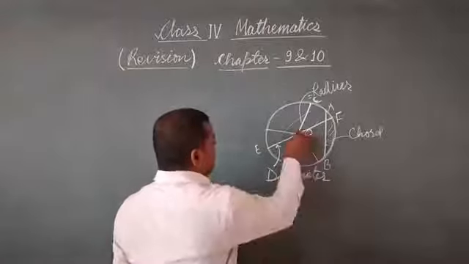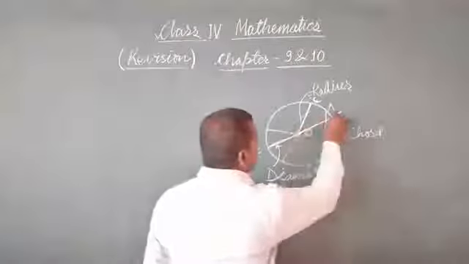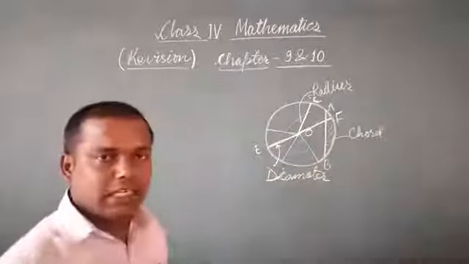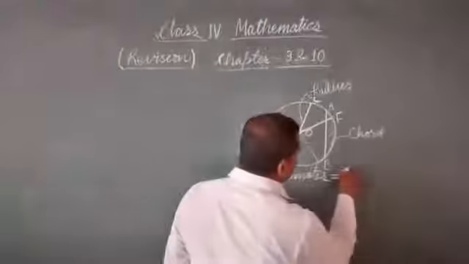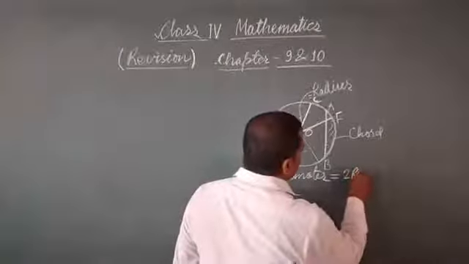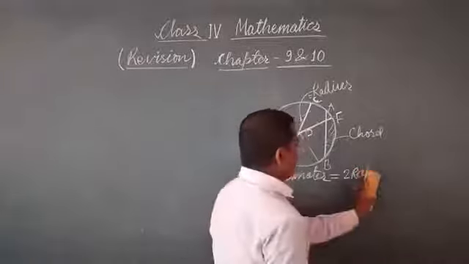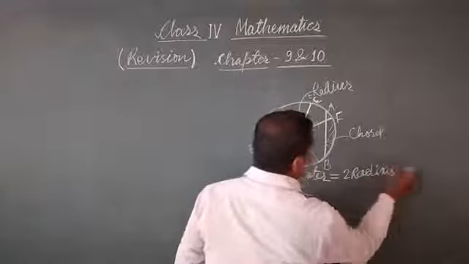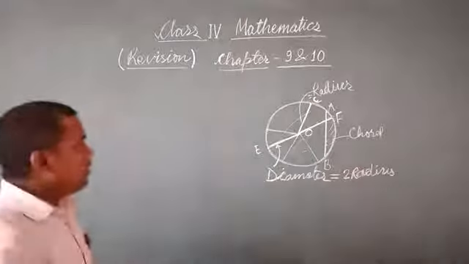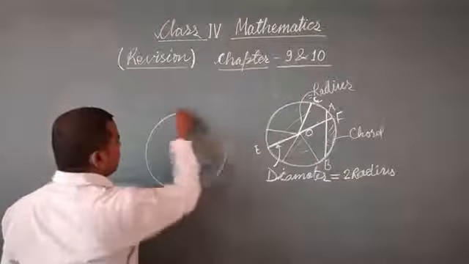You are seeing from here to here radius and here to here radius. So the relation between diameter and radius is diameter equal to 2 times radius.